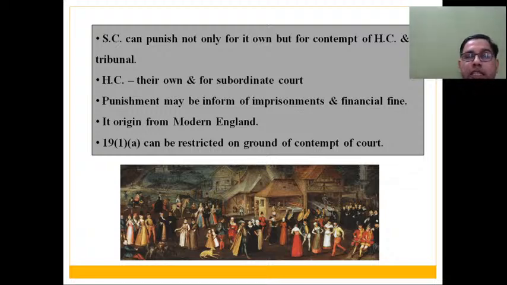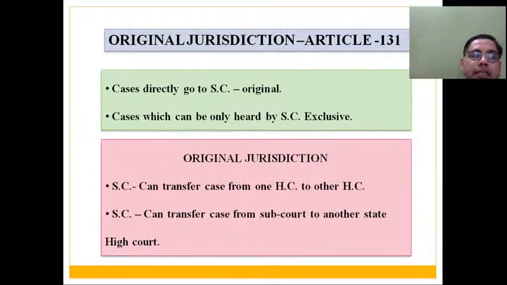And mostly punishment will be in the form of either some financial fine or imprisonment, or it may be both. That is some fine and some imprisonment, which may range from 2000 rupees to 6 months of imprisonment. Such kind of punishment can be given under the contempt jurisdiction of the Supreme Court and High Court. This contempt jurisdiction takes its origin from modern day England, but from time to time debate has been raised that this contempt jurisdiction may come in conflict with our freedom of speech and expression.